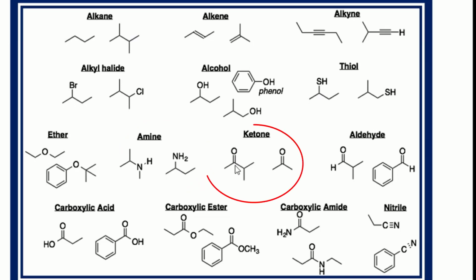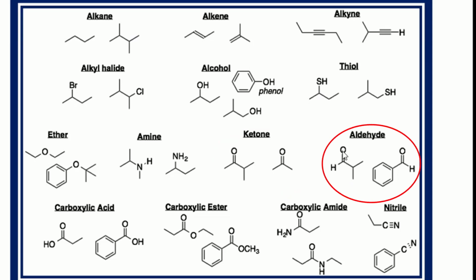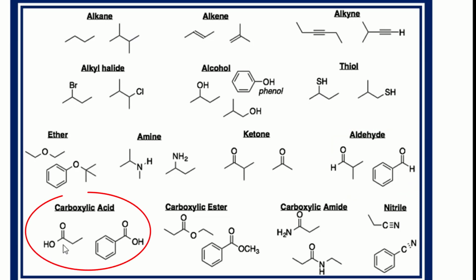Then this is a carbonyl compound. C double bond O. On one side there is a carbon, and on the other side there is also a carbon. It means this organic molecule belongs to the ketone family. This carbonyl with carbon on one side and carbon on the other side also belongs to the ketone. Next, on one side of the carbonyl there is a hydrogen. It means this organic compound belongs to the aldehyde family, and this is another example of the aldehyde family. Next, come to the carbonyl with OH on one side. It means this molecule belongs to the carboxylic acid family, and this is another example of the carboxylic acid group.